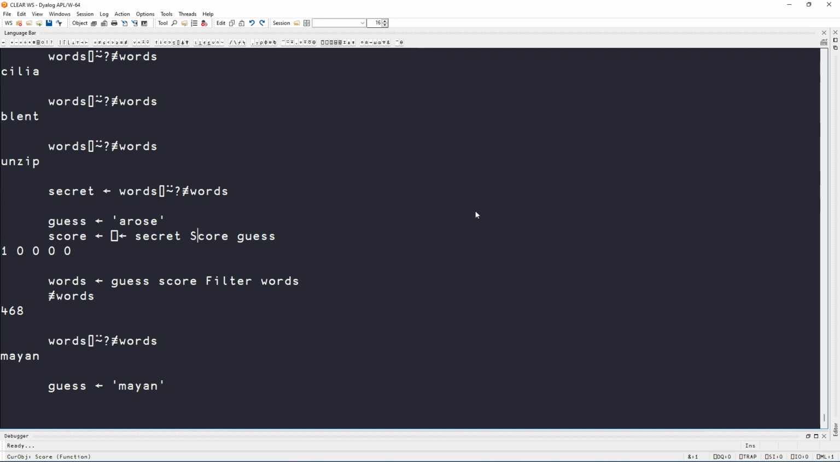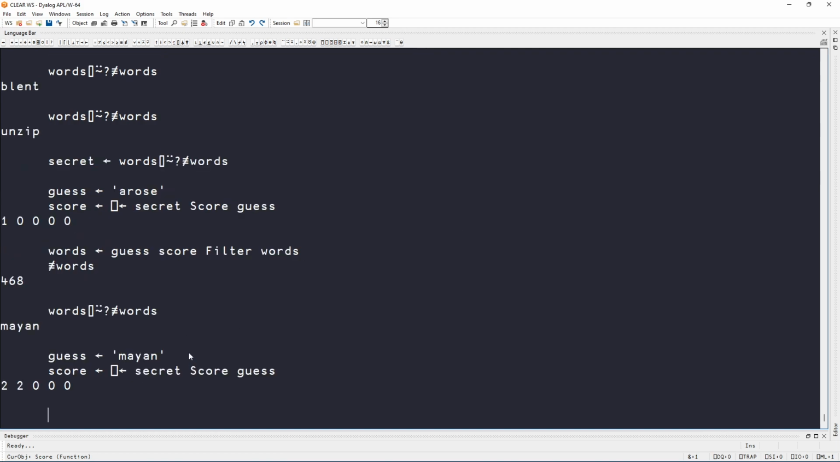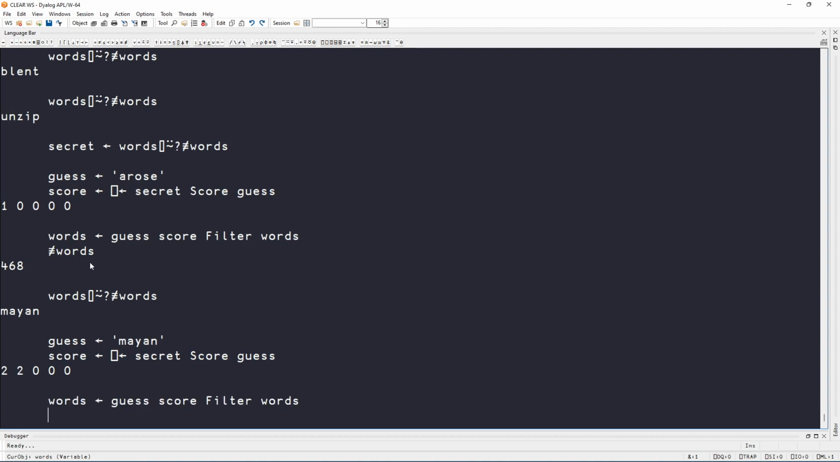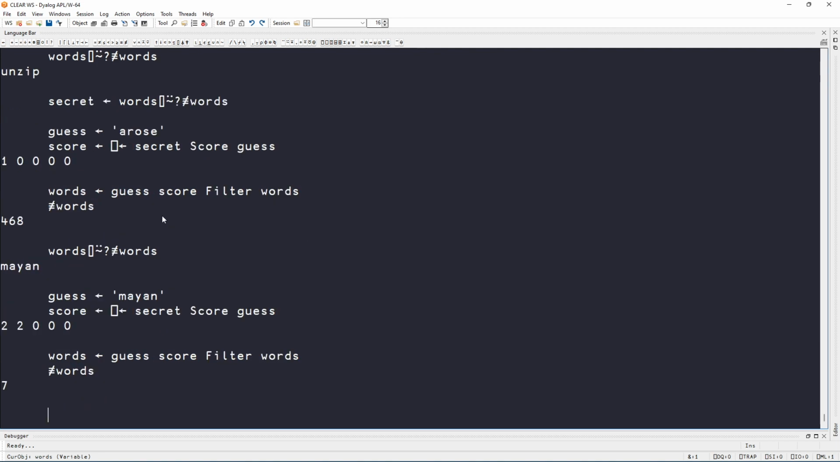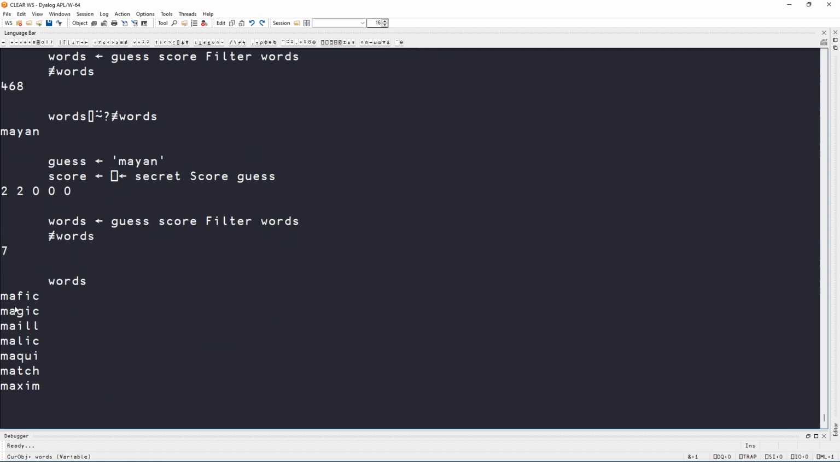And now I'm going to check my score. Alright, so now we have the M and the A in their correct places. So we checked our score, and after we check the score, we need to update the words. How many words do we have left? Okay, 7 words, and so these are the 7 words we are considering, and we only used 2 guesses so far. So let's see. Magic, Mail, Malik, Maki, Macha, Maxim.